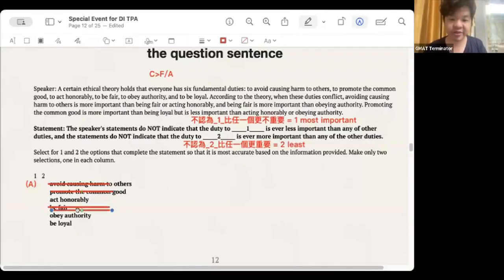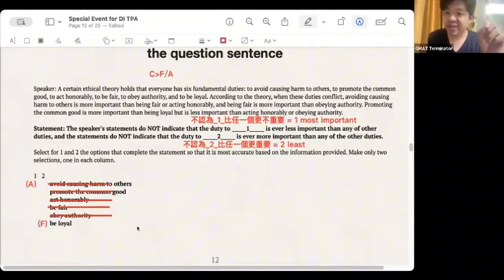You can't just keep the sentence in its original form, but you have to think from your own perspective. If I am a speaker, I will say, I don't think this thing is more important than other things. What do I want to do? What is my attitude? I don't think this thing is more important than other things. I don't want it to be the last. I think it is the last. I think it is the worst. Only when you stand at the perspective of substitution method to interpret the questions in depth can you know the direction of solving the questions.